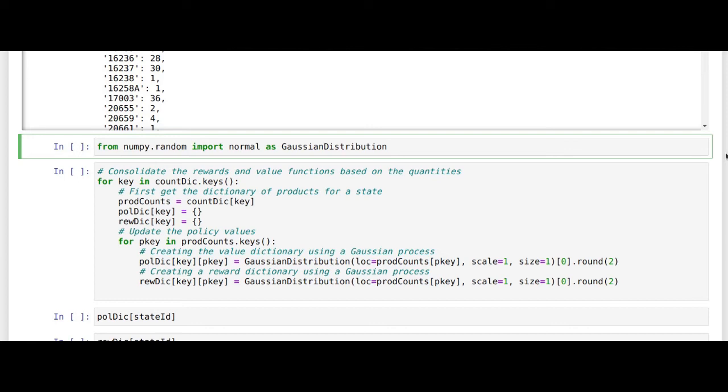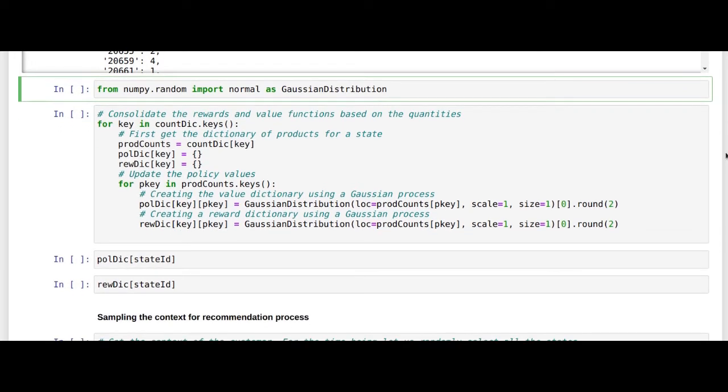Later, during the self-learning process, as and when these products are bought, it will align to the specific state and the specific buying frequencies of these products, but these are just initial values to start off with. So let's look at how we implement this.